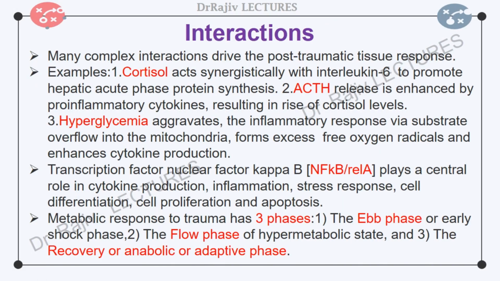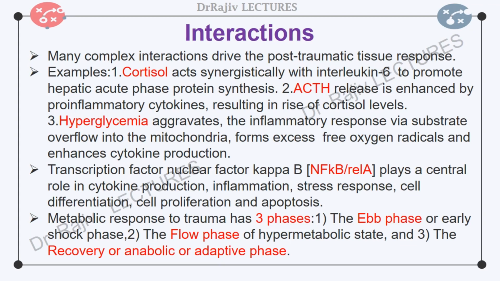Many complex interactions involving the neuroendocrine, cytokine, and metabolic pathways drive the post-traumatic tissue response. For example, cortisol acts synergistically with interleukin-6 to promote the synthesis of hepatic acute phase proteins like C-reactive protein and ceruloplasmin.